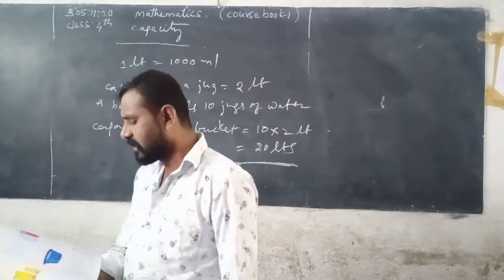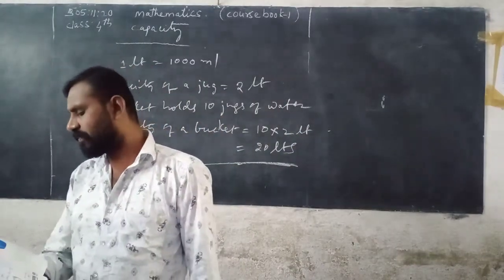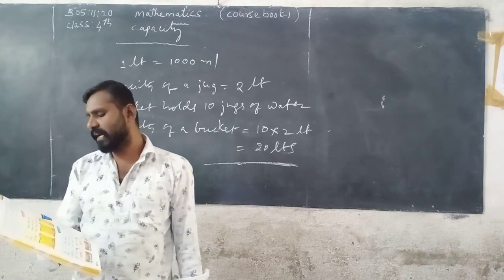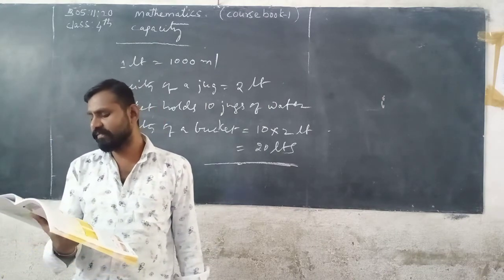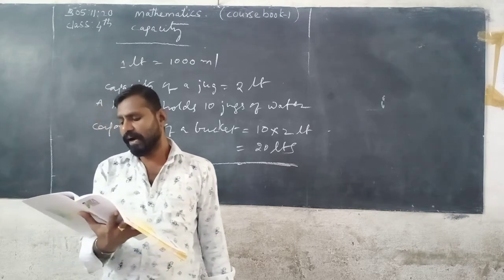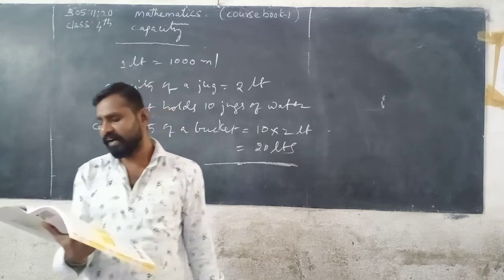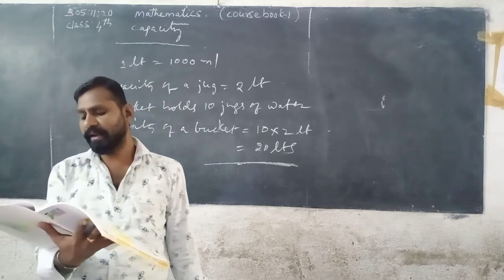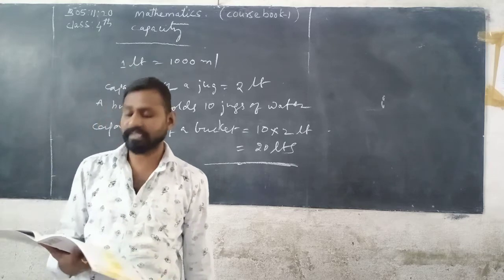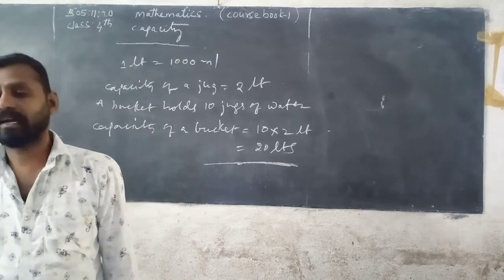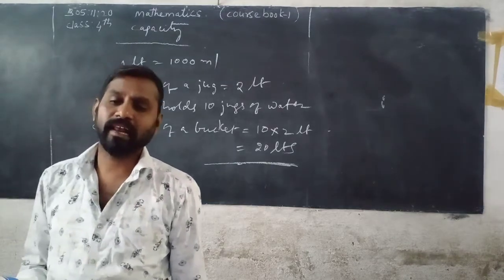Now next one is, which of two objects fills the tub faster? The capacity of the cup is 100 ml, the capacity of the glass is 150 ml. So which of the two objects fills the tub faster? The 150 ml glass fills up faster than the 100 ml cup.